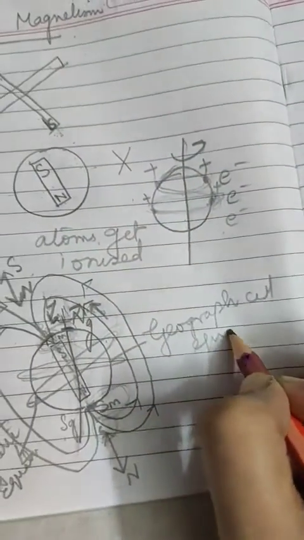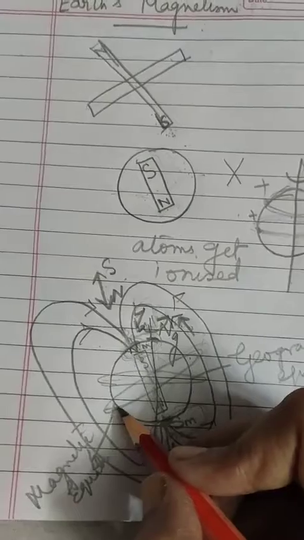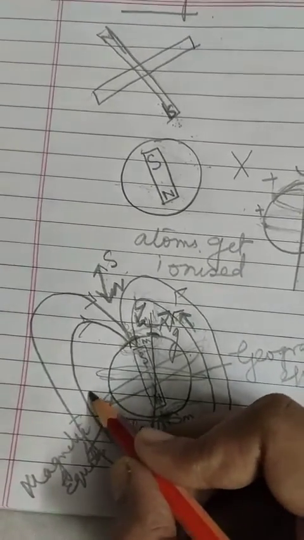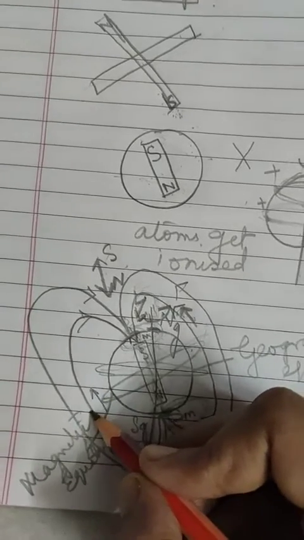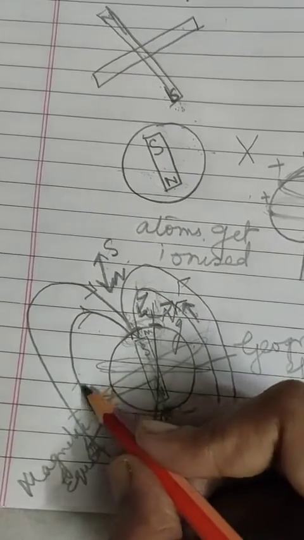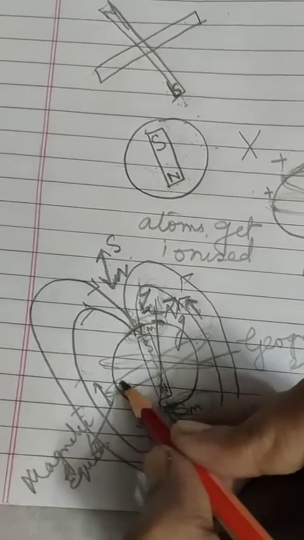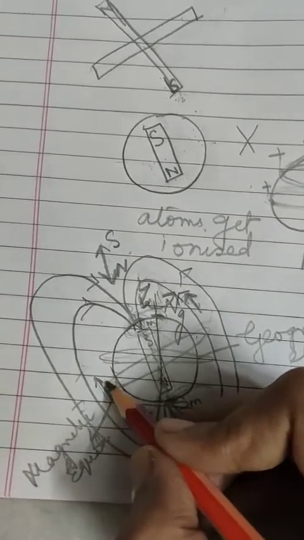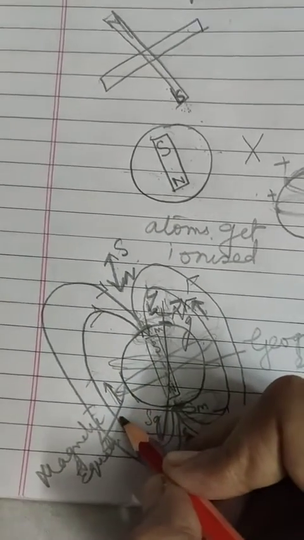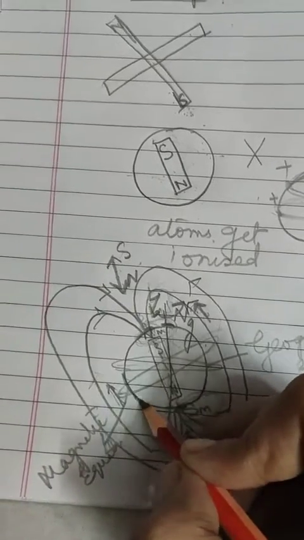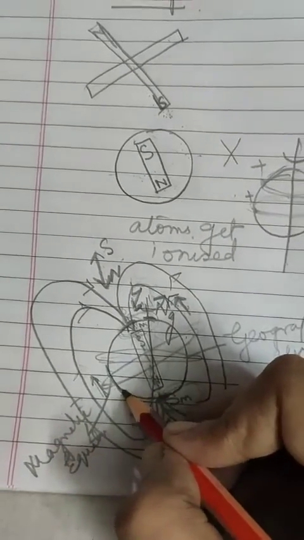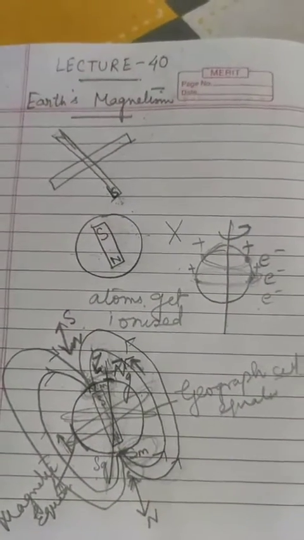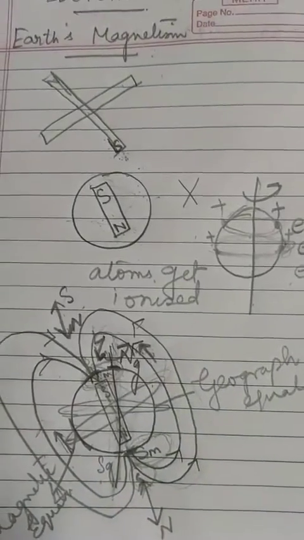Okay, so what it says is that the magnetic needle is parallel to the Earth's surface. If you keep the magnetic needle over here, the north pole of the needle will point in the direction of the magnetic lines of force and will become parallel to the Earth's surface. If a person is standing over here, you will see the magnetic needle horizontal to the Earth's surface at the magnetic equator. That place is called the magnetic equator of the Earth, where the magnetic needle becomes horizontal to the Earth's surface. Now in the next video we will do angle of dip.